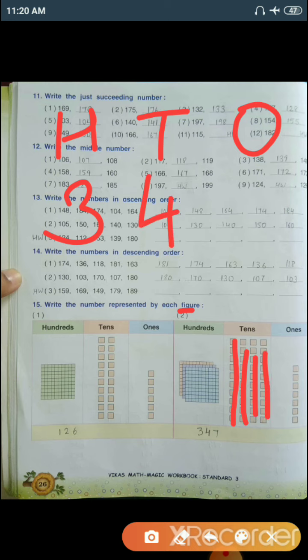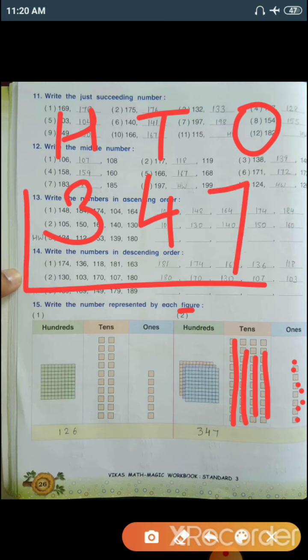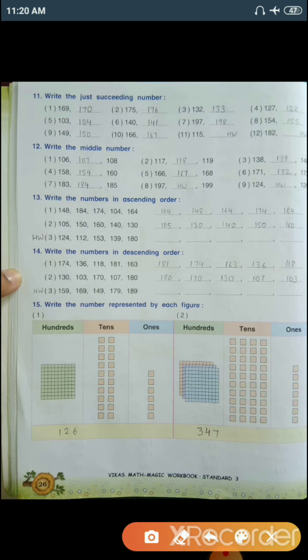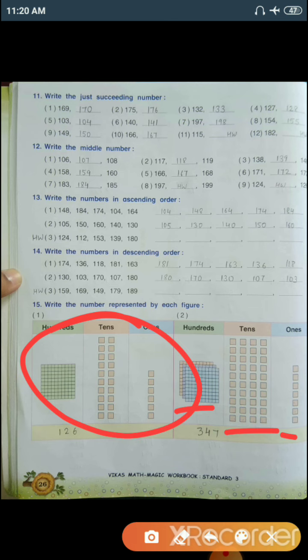So in tens we'll write 4. And in ones, 1, 2, 3, 4, 5, 6, 7. Total 7 boxes are there. Our number is 347. So with the help of these beads, we can figure out the number represented by these pictures.